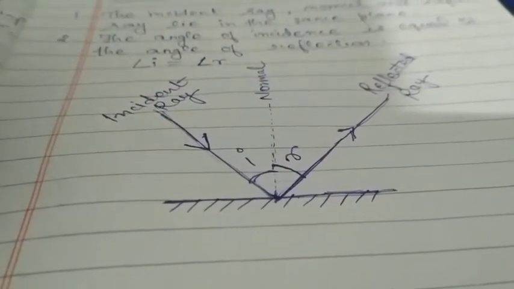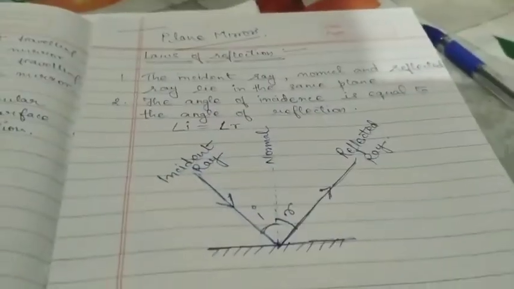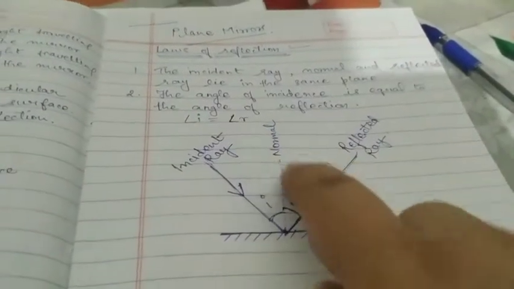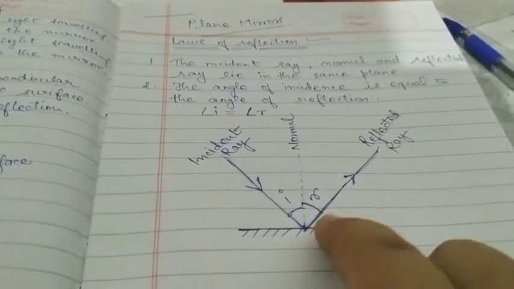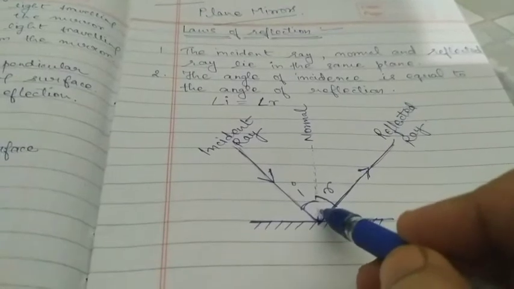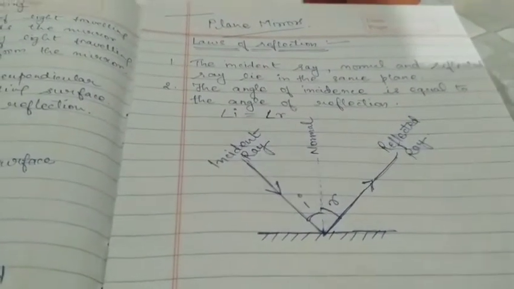So you can use a protractor. What you can do? First you draw the line as I did. Draw the reflecting surface with the hatching. Draw normal using a protractor. Normal means you will be making a 90-degree angle over here. This angle should be of 90 degree. Use a protractor for that.